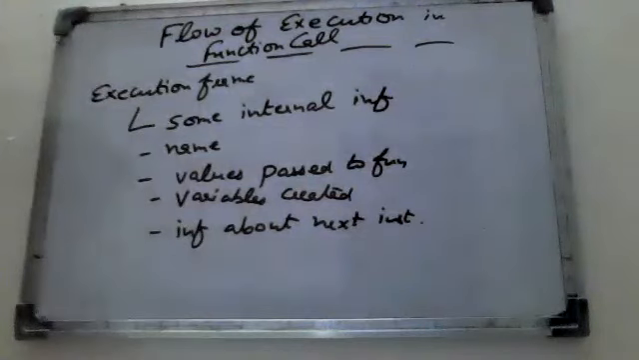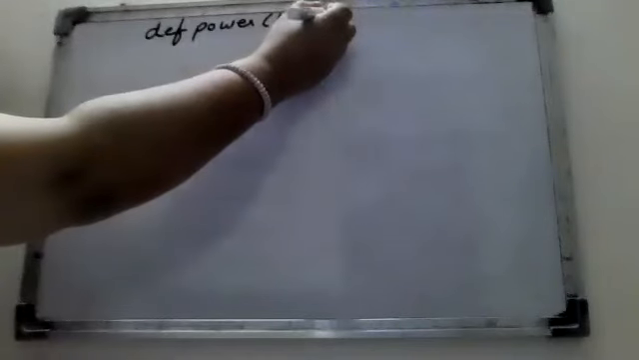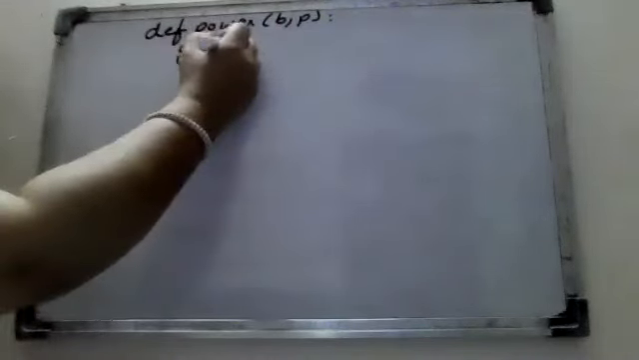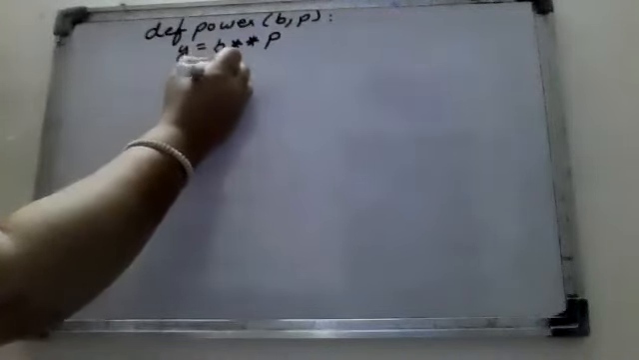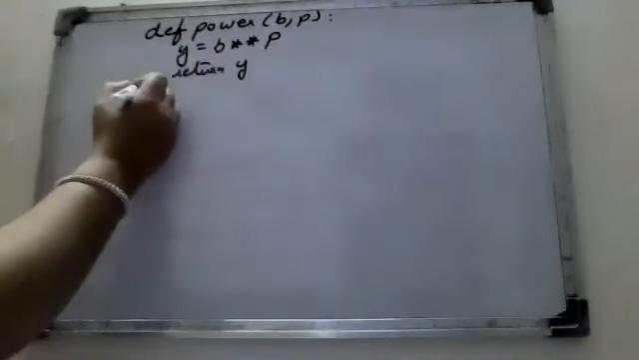So let us start with one example. I will write one program and then we will trace the code for the execution: which line is to be executed first, and which line second. So I am writing one program. def par(b, p): y = b ** p, return y. I just write the numbering itself.